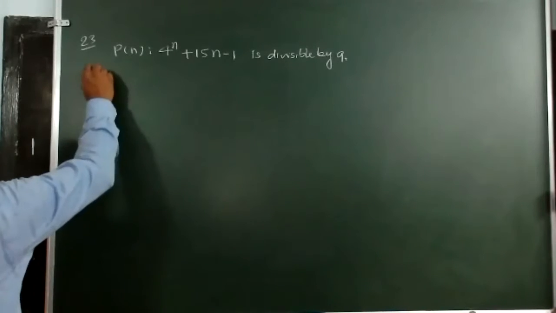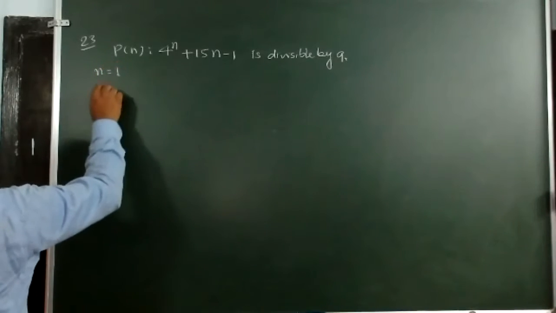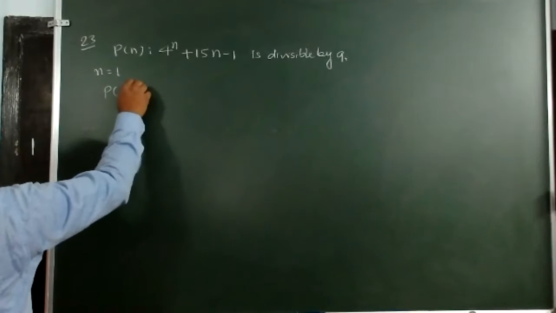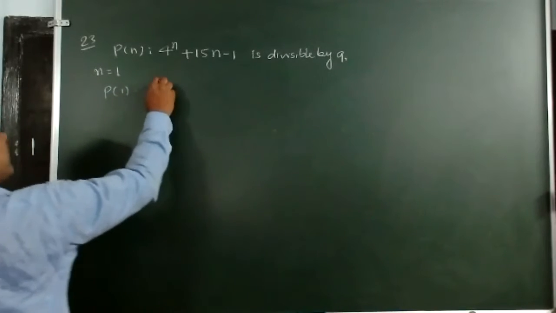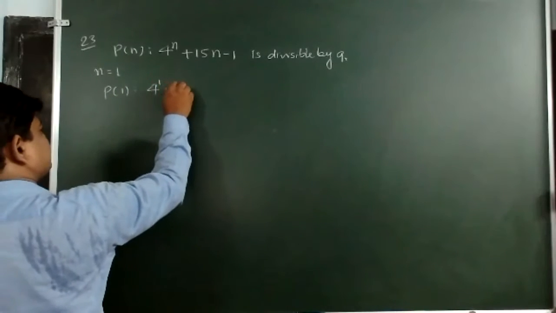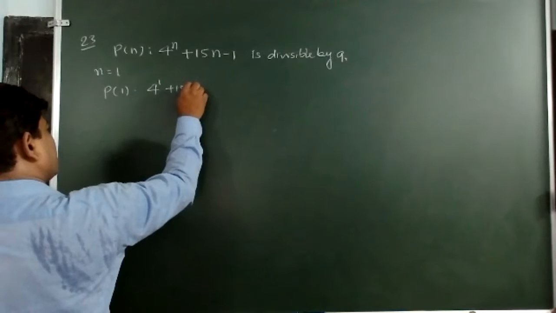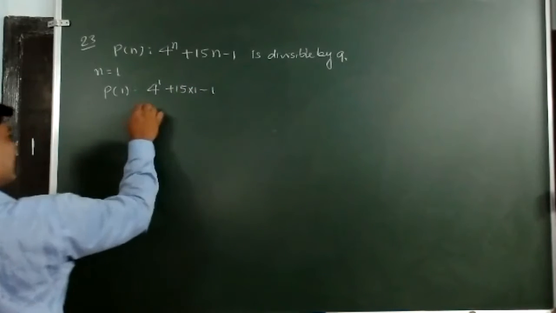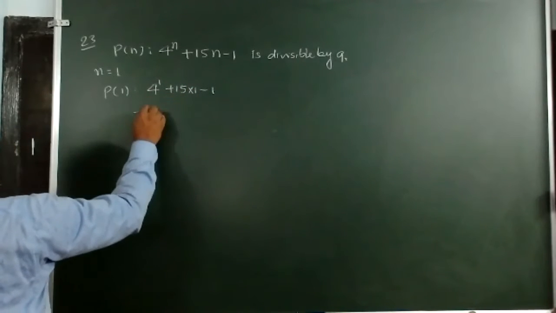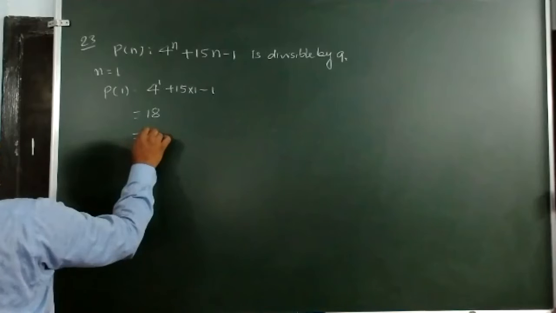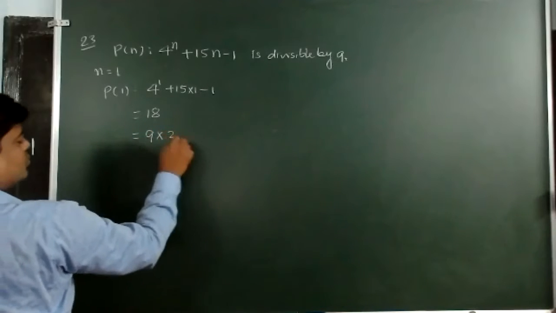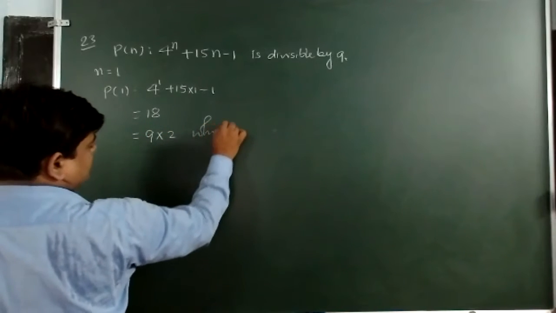The first step: I take n equal to 1, such that 4 to the power 1 plus 15 into 1 minus 1, that is 4 plus 15 is 19, minus 1 is 18. 18 can be written as 9 into 2.